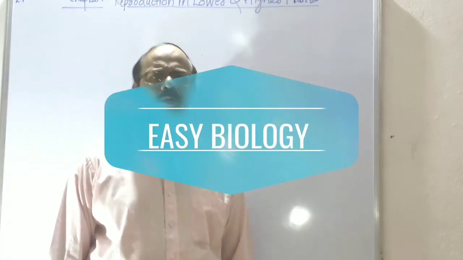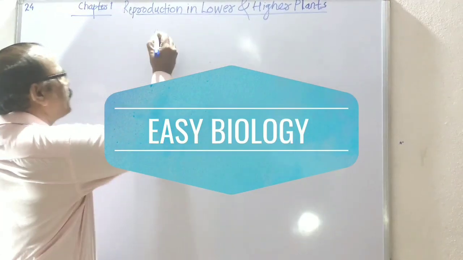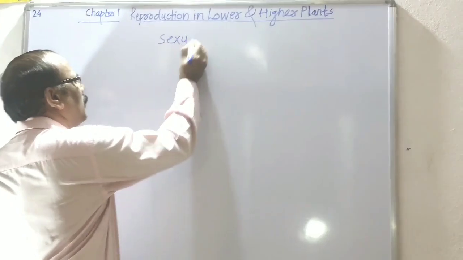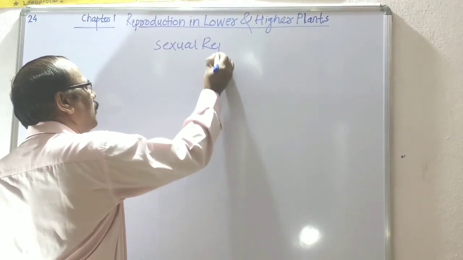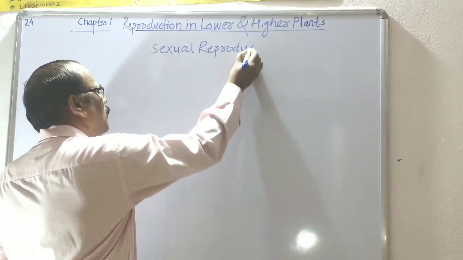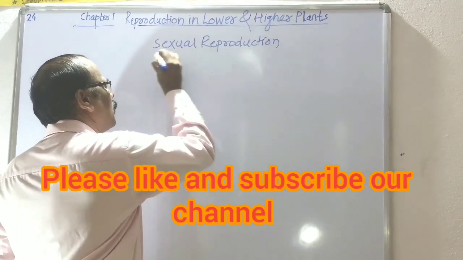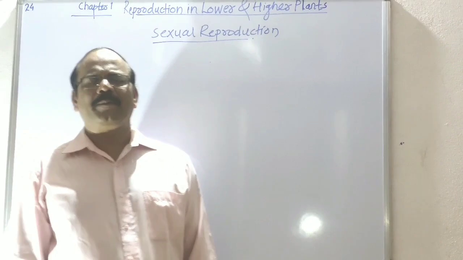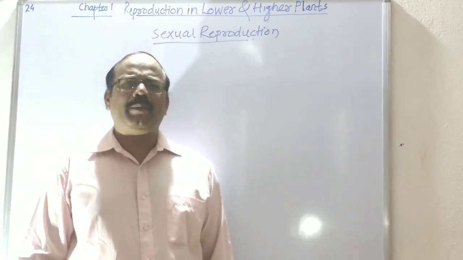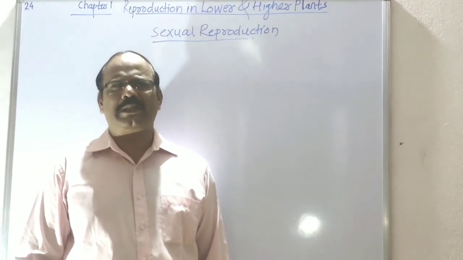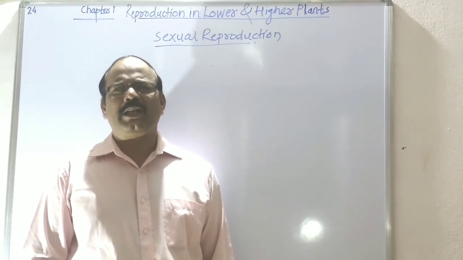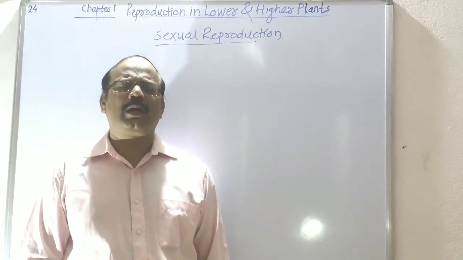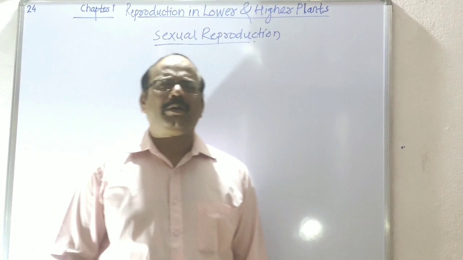Today we learn about sexual reproduction. Sexual reproduction is the method in which fusion of a male gamete with a female gamete and formation of a diploid zygote takes place. This is called sexual reproduction.